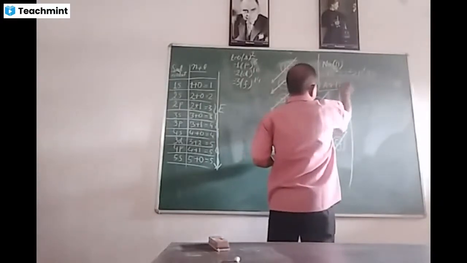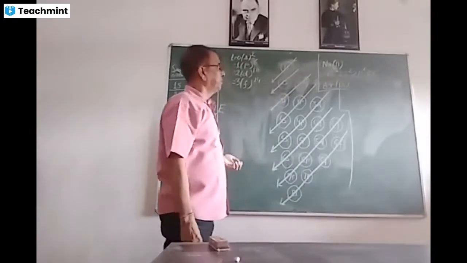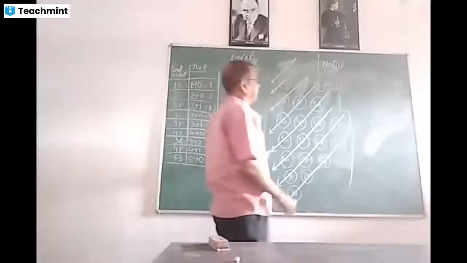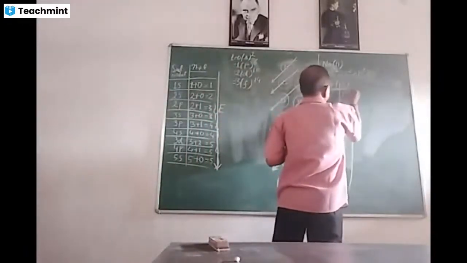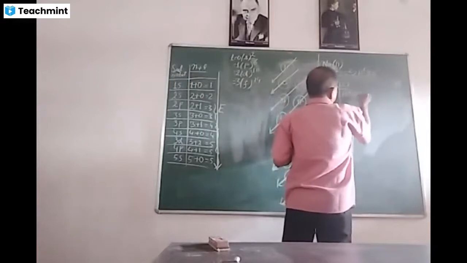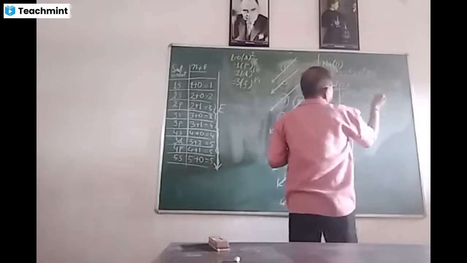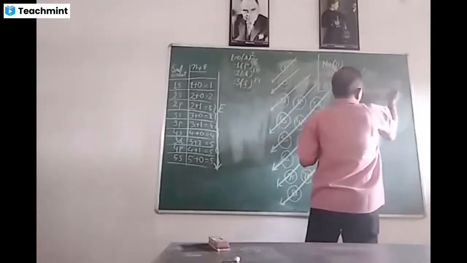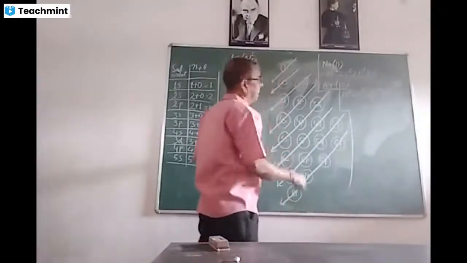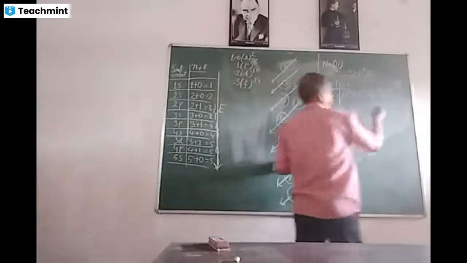Now, take another element with atomic number 18. We have to fill 18 electrons following the above principle. See here, first electrons go into 1s2, then 2s2, then 2p6, then 3s2. That is 12 electrons, and the remaining 6 electrons, after entering 3s, will enter 3p6.